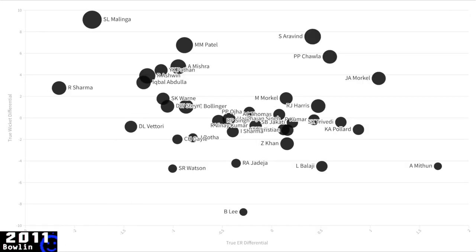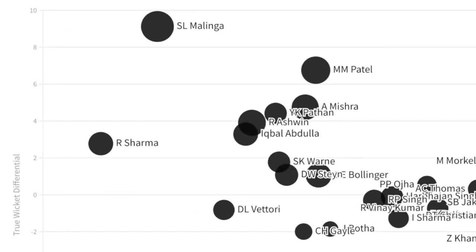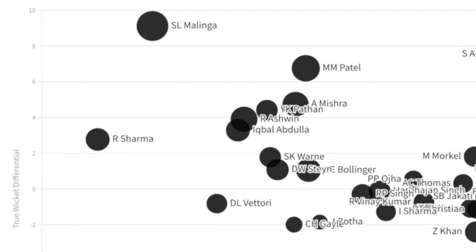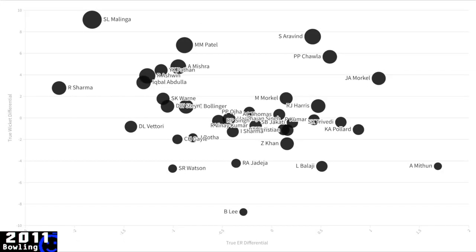But Lasith Malinga had an unreal season as an all-phase bowler. He gets a lot of credit for bowling at the death, but he was kind of good everywhere. He was a very smart bowler, and this was getting to the point where he was still an incredible physical bowler, but also all of his mental skills were coming through as well.